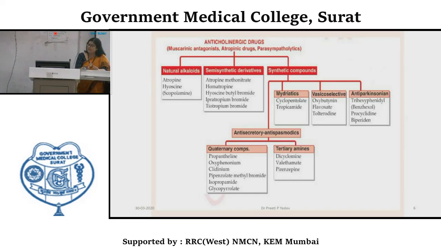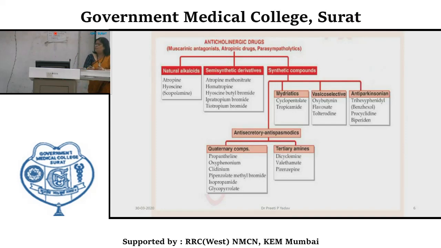Synthetic compounds can also be classified according to the organ system where they act, like mydriatics, mainly cyclopentolate and tropicamide. Then vesicoselective drugs, which act preferentially on the urinary bladder: oxybutynin, flavoxate, tolterodine. Then drugs having central anticholinergic blocking property, mainly used in drug-induced Parkinsonism, like trihexyphenidyl or benzhexol, procyclidine, biperiden.